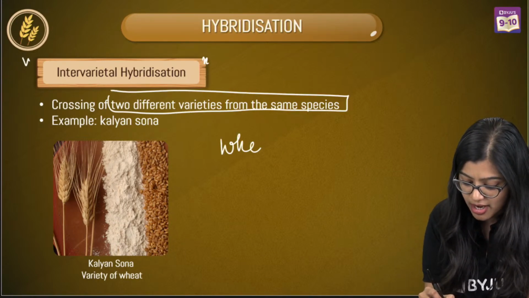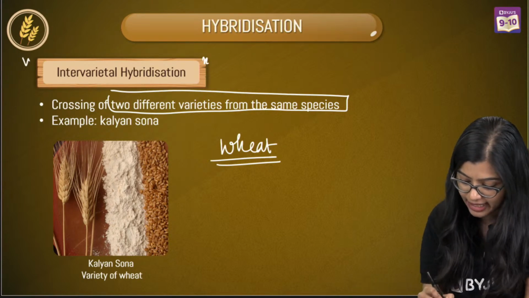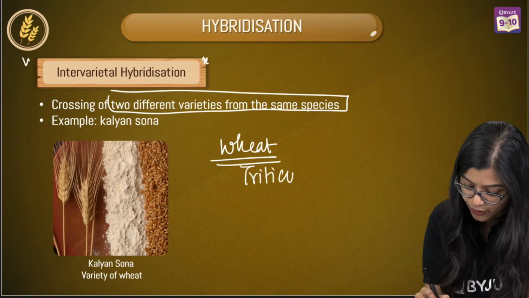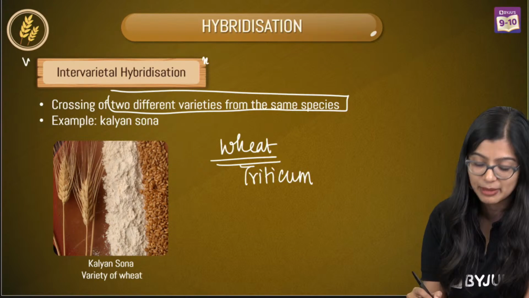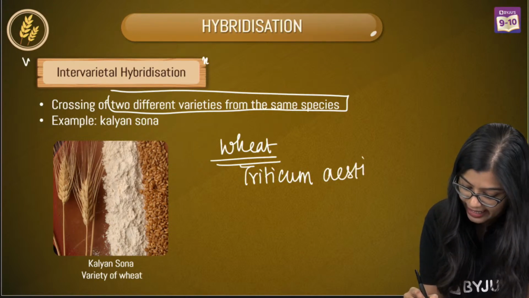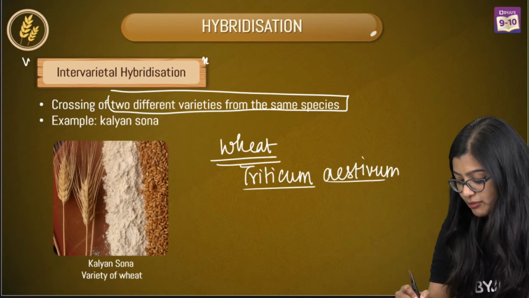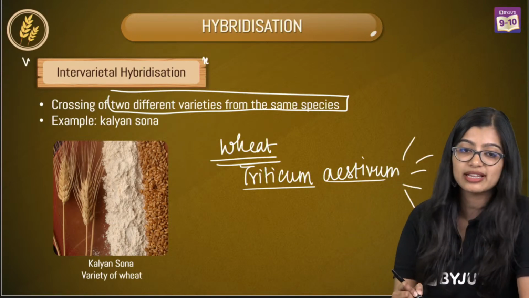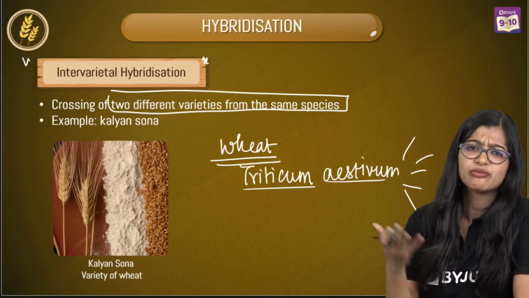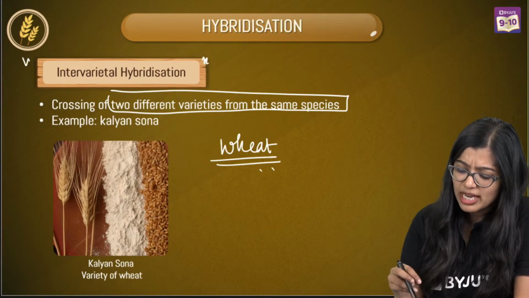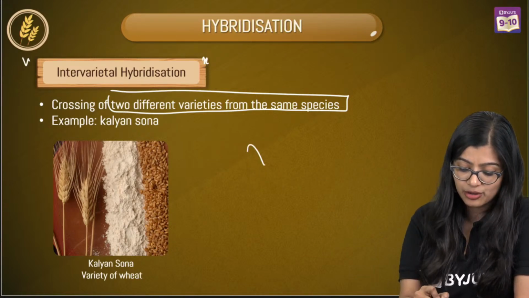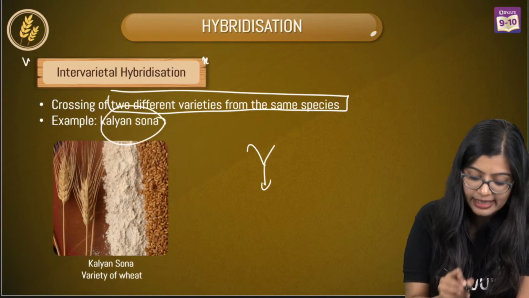So here, if you have wheat, you know that wheat is also called Triticum. For those of you who will ask me, and I know someone will, it's called aestivum. This is a scientific name. Now this Triticum aestivum will also have various types, various different kinds of varieties. And when you take 2 varieties of it and cross them, you will get another variety of wheat.